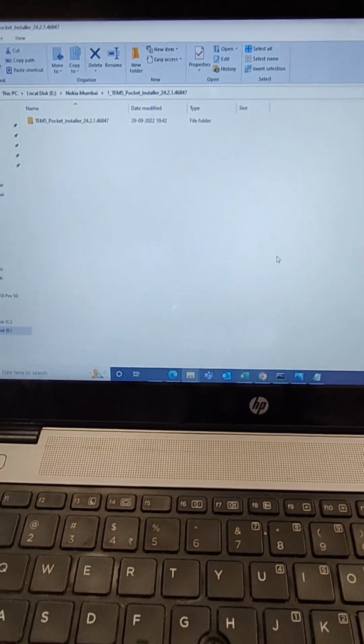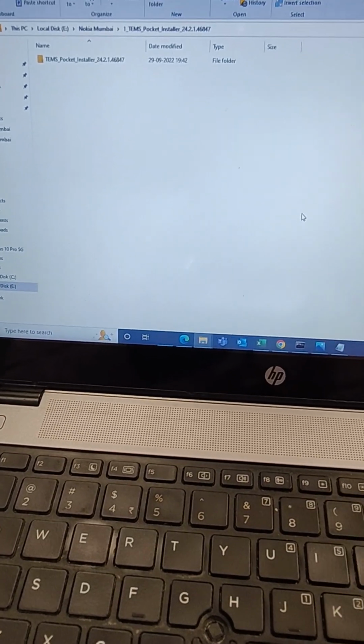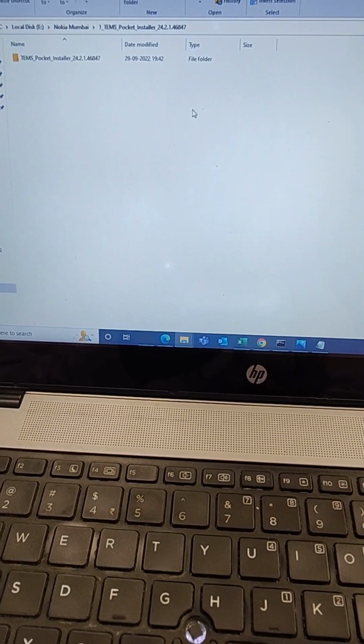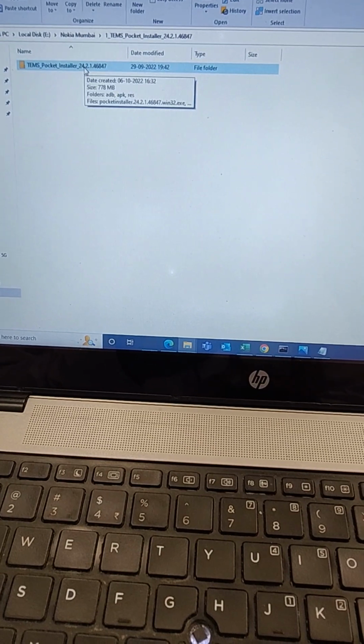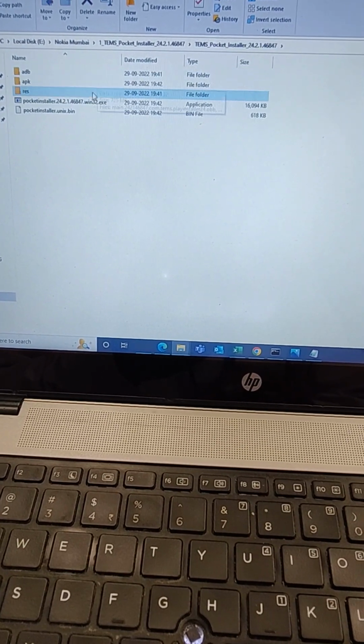By mistake we installed 23.3 in the handset. Now we have downloaded the TEMS Pocket installer file for 24.2.1, so the process is the same.